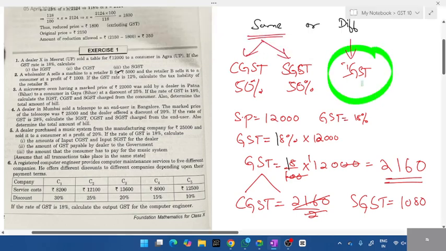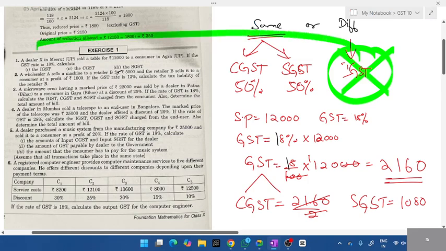Okay, if it is same state, do we need to pay IGST? Does IGST come into picture? So what will you write the answer for IGST? Check the answer in textbook. No transaction, nil. What is it mentioned? Nil or no transaction? I think nil, right? Can someone check the answer?